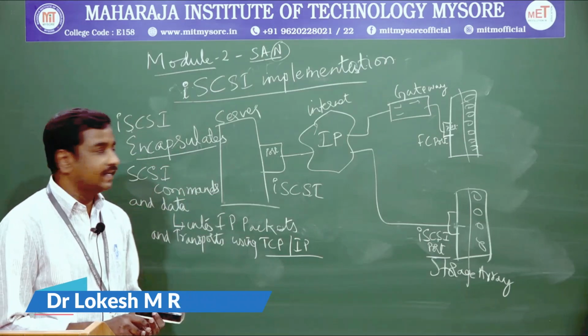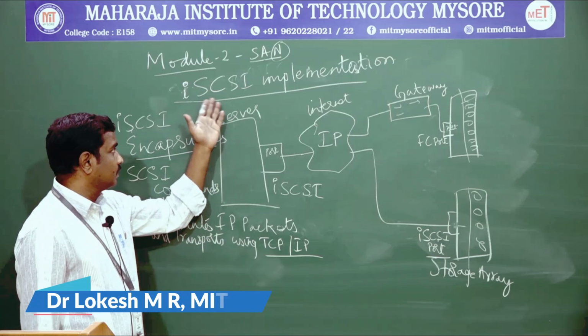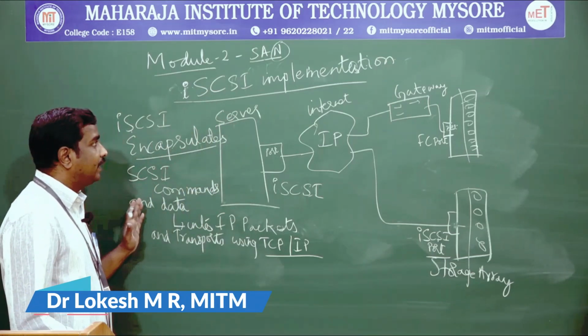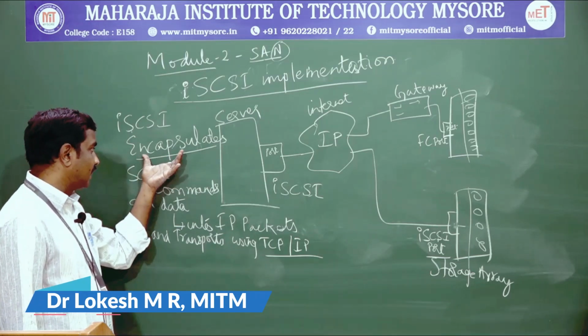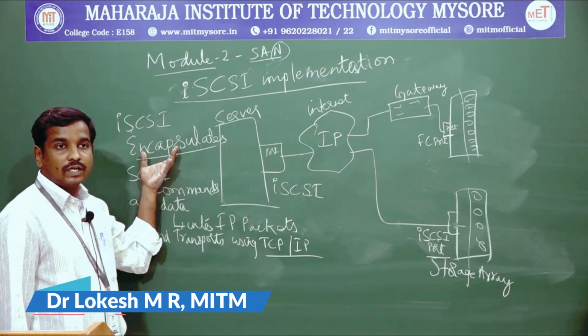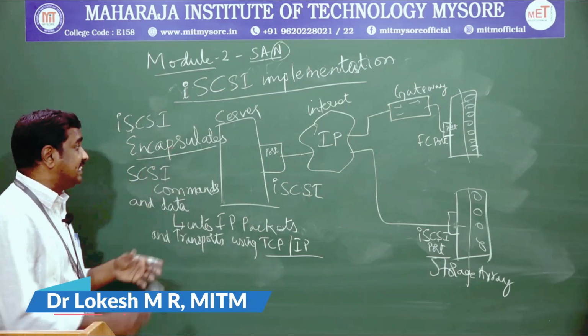Whenever we are making the small computer simple interface protocol into an IP protocol, we need to use some devices, something like encapsulations. What type of encapsulation do we need to use? The encapsulation should contain something called initiators.